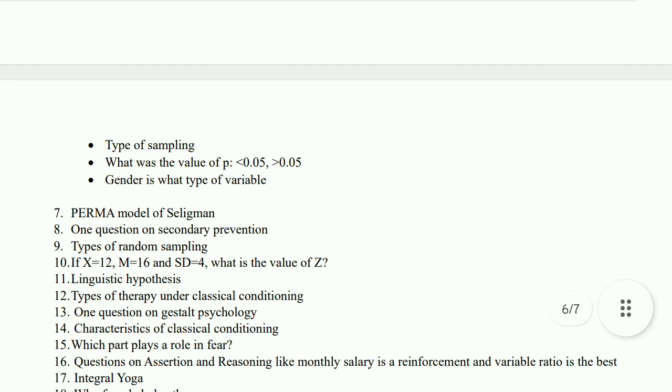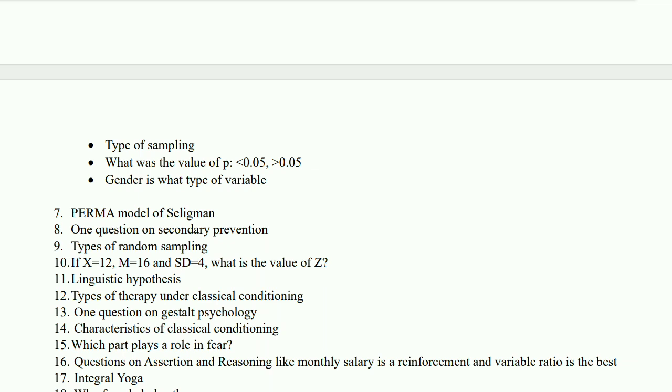The questions were: what was the type of design, whether it was factorial design, between group, or within group; what kind of variable gender was here; and if the alternate hypothesis was accepted, what could be the value of p, greater than 0.05 or less than that. He collected the data from people around him, so what was the type of sampling here?